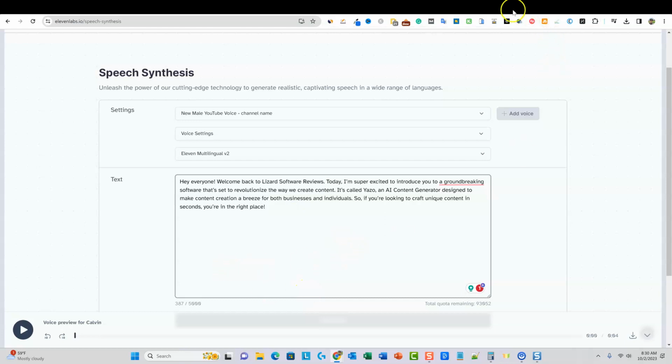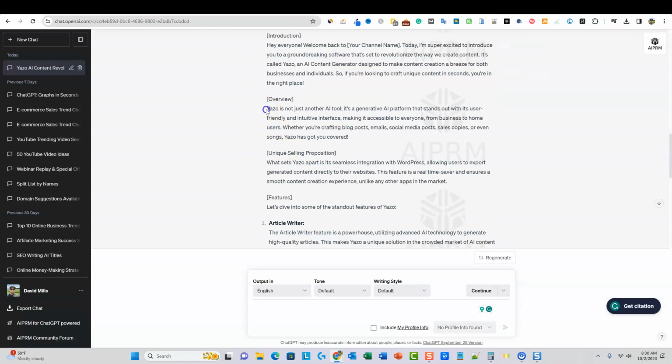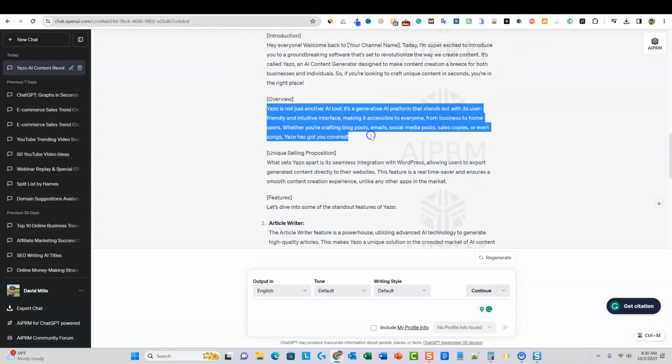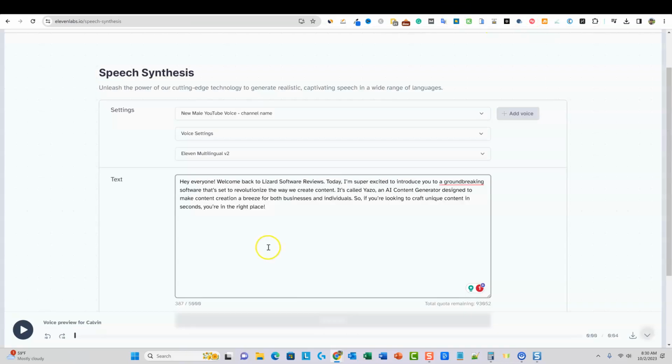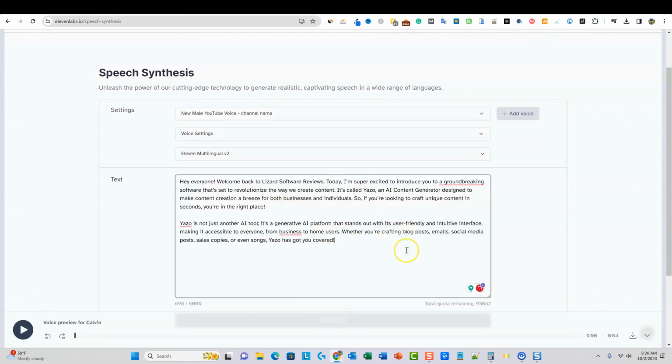And let's just say we want to go with a little bit more, not just another tool right over here. We'll grab that and we'll come back over here and we'll just do one more paragraph. You can put the whole thing in here. Obviously you can't go over 5,000 characters, but the more you paste in here, you'll start getting a little less quality. So it is good to create several files and then put them all together in the video editing, where I'm going to show you in just a minute.